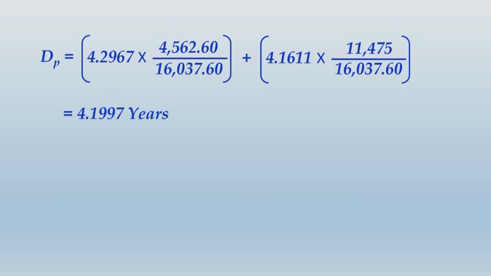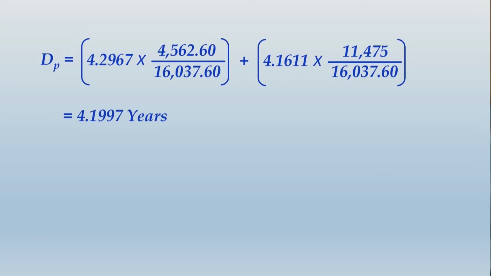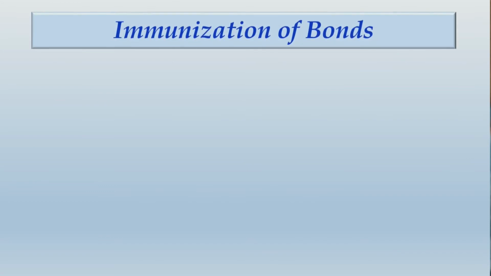So note down this also, and that will be end of the solution. Alright friends, you would have finished writing this whole thing. Let us move ahead and discuss the next concept, that is immunization of bonds.